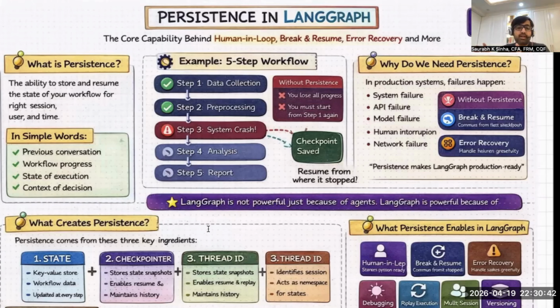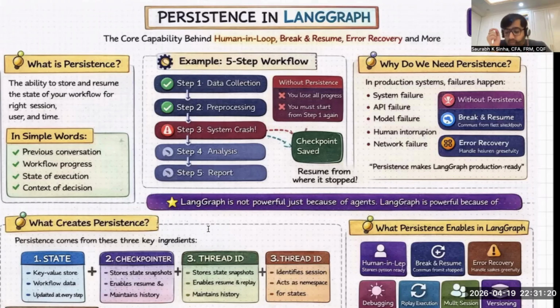You don't want that in a production system. But if persistence is there, LangGraph already stored step one output, step two output, and all the workflow state. When you restart and resume, you directly start from step three because all the information that is needed is there. And the workflow also is aware that you have to start from step three, not step two. That is persistence, and that is the power of persistence.